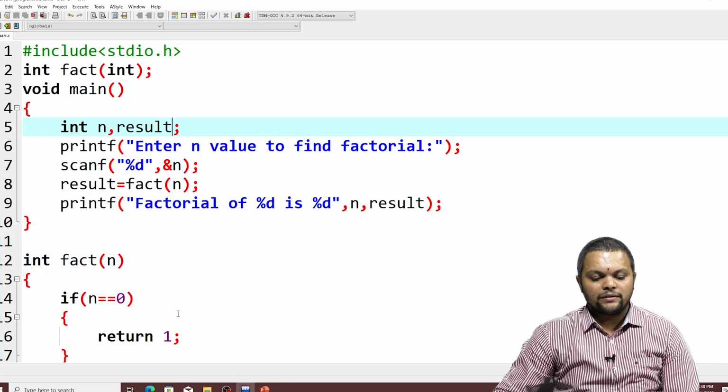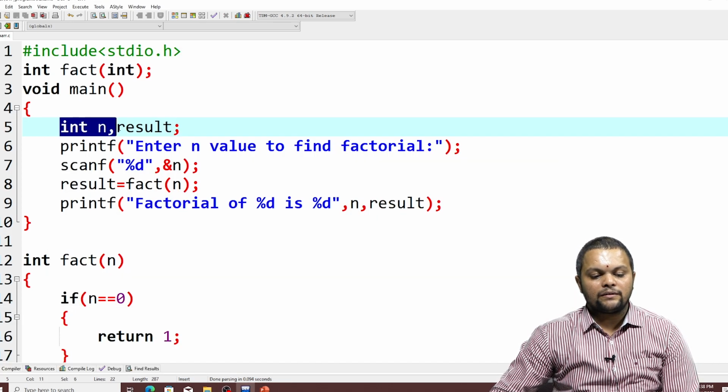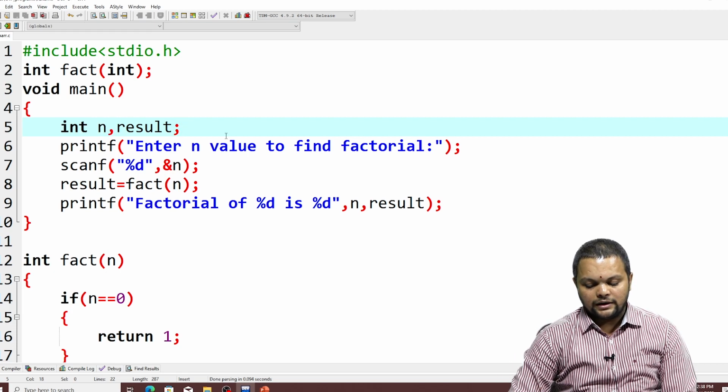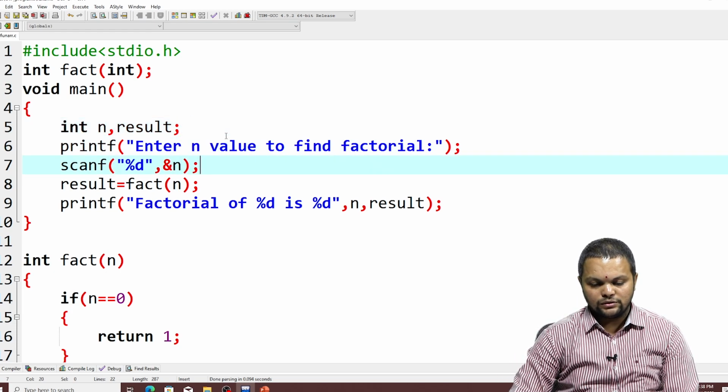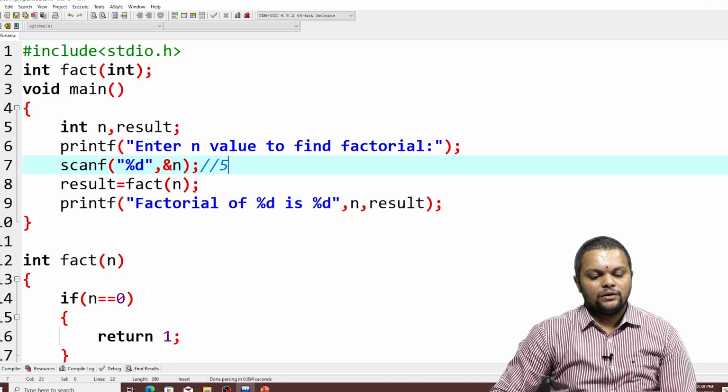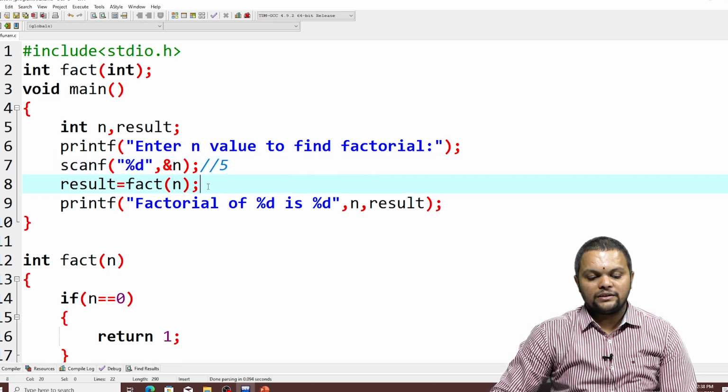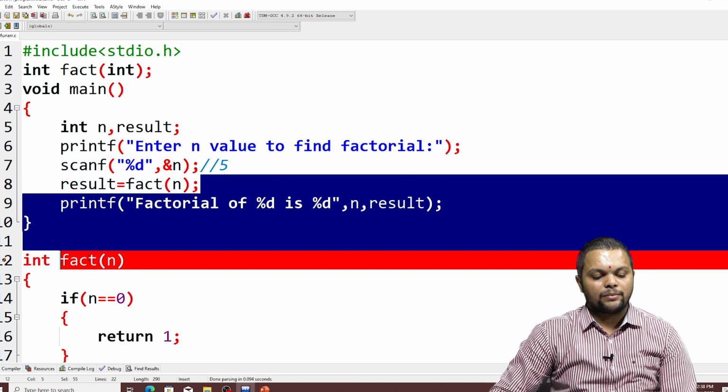So what happens at every iteration is, first it will take the value of n. So let me say the n value at this particular position is nothing but 5. So fact of 5, on seeing fact of 5, it will jump to this particular part.